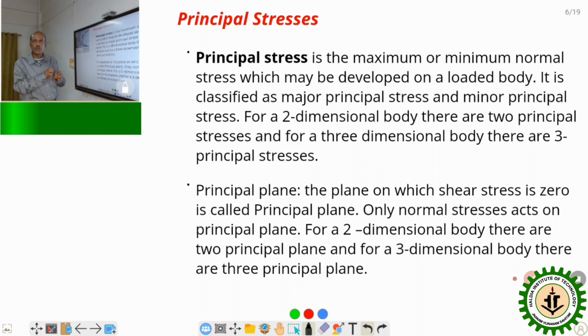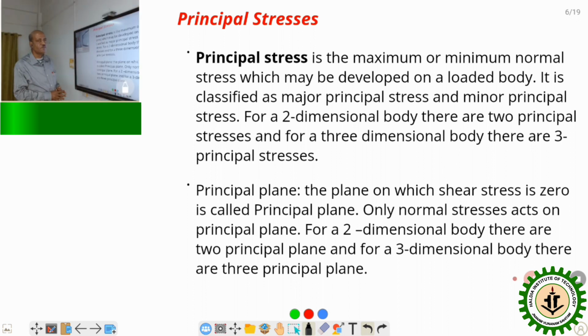In a material body, when the body is loaded, there are planes where the shear stress is zero. The plane on which shear stress is zero is called the principal plane. Shear stress is zero means only normal stress is left. The normal stresses which act on the principal plane are called the principal stresses.